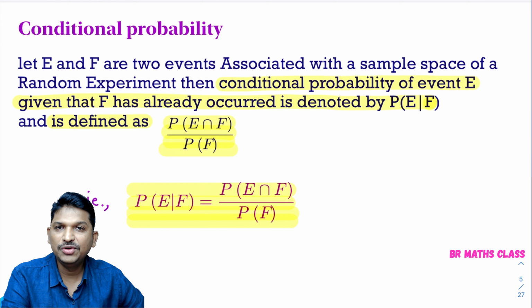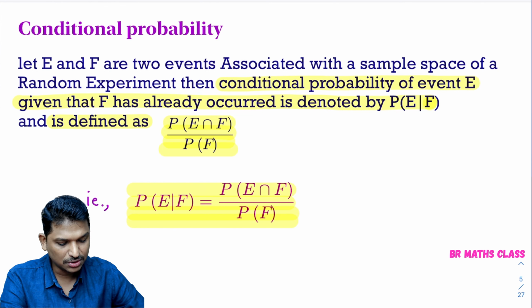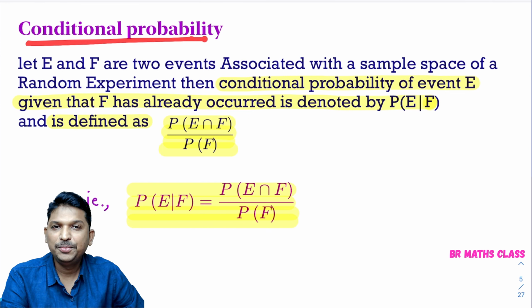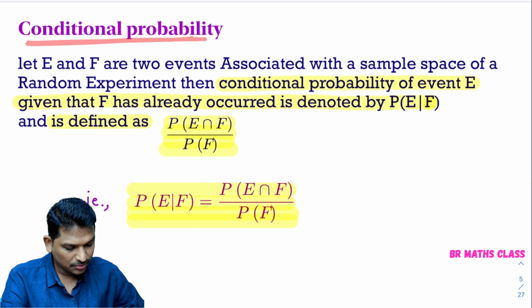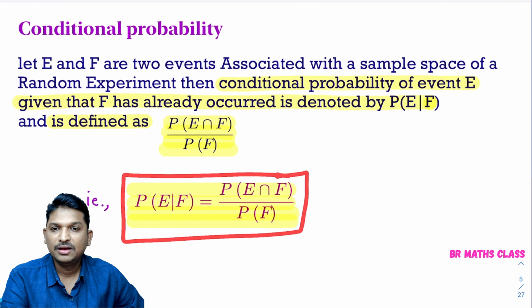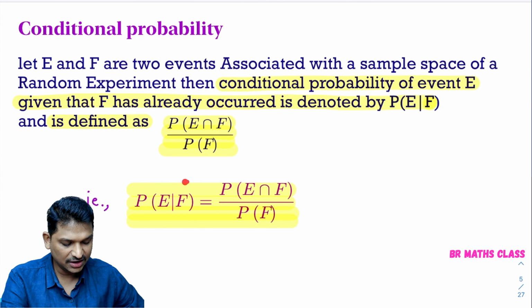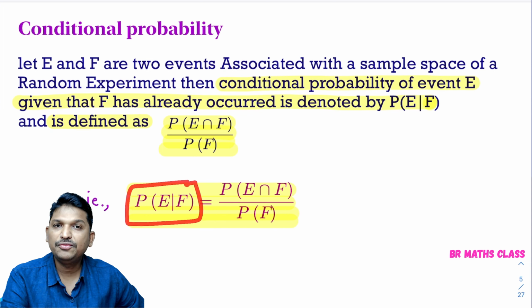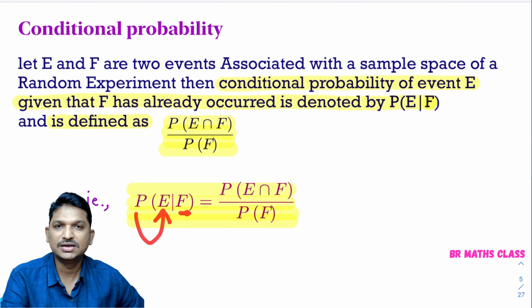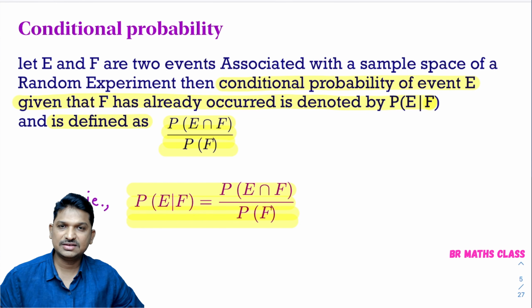In last class, we learned the definition of conditional probability. P of E by F equals probability of E intersection F divided by P of F. We discussed examples also to understand this, and we learned what it means. P of E by F means the conditional probability of event E given that F has already occurred. This we discussed clearly in last class.